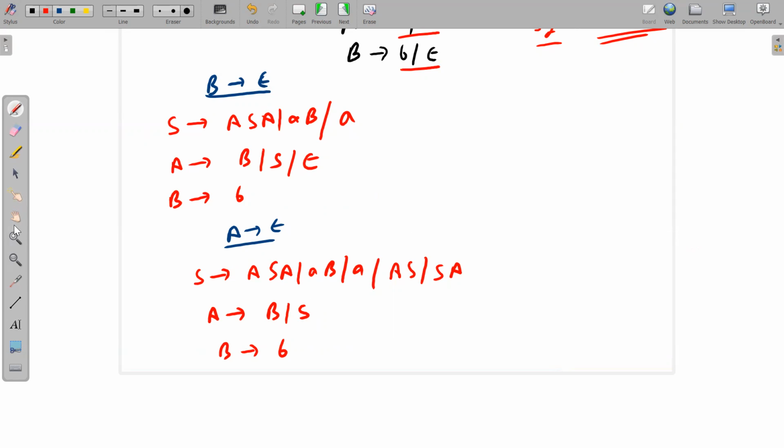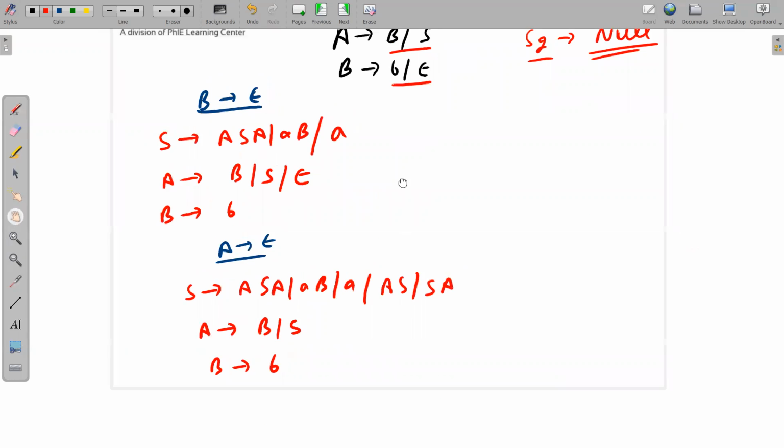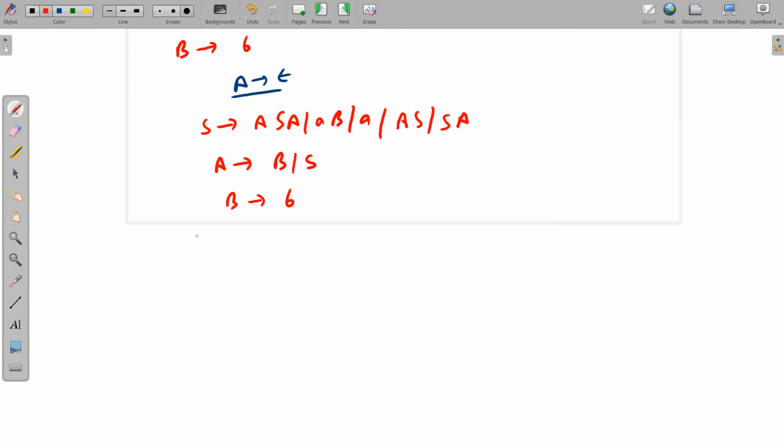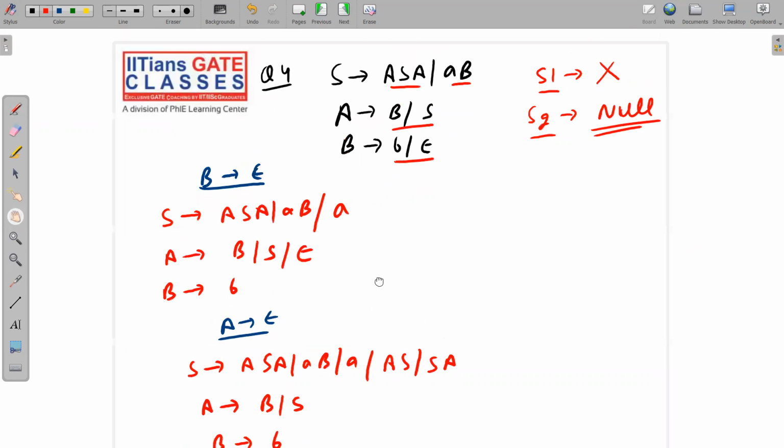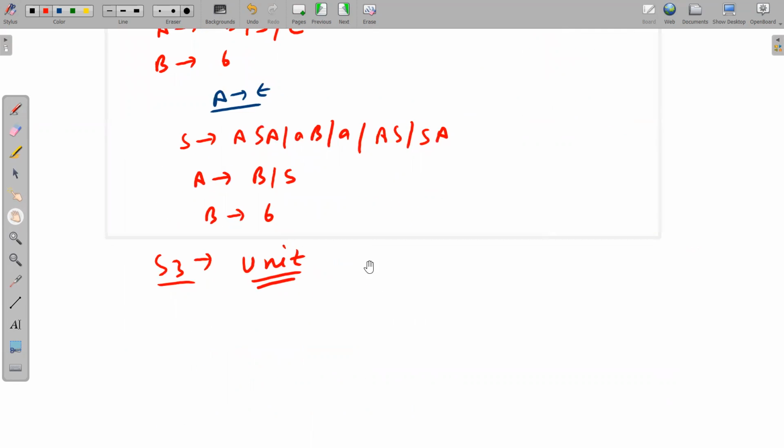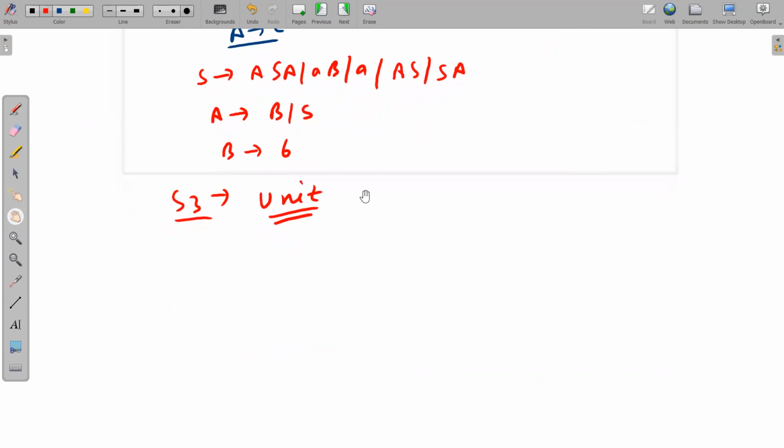Now try to remove unit productions. So now I'm jumping to step 3, that is unit production removal. See here, do we have unit productions? Yes, we have unit productions. So let me delete all those unit productions.